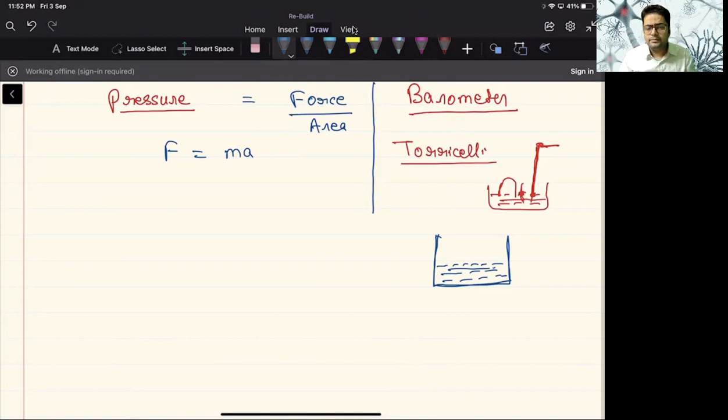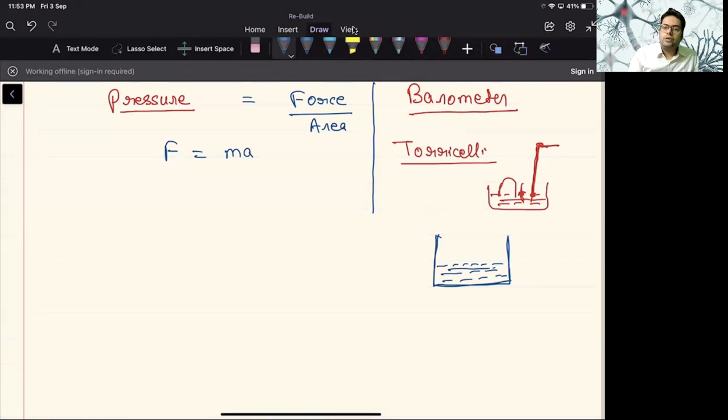And this is opaque, so light cannot pass through it. So we can check, okay, this much is the level. If light could easily go through it, then we could not measure it, because we need something visible. Because it is opaque, taking a reading is possible.